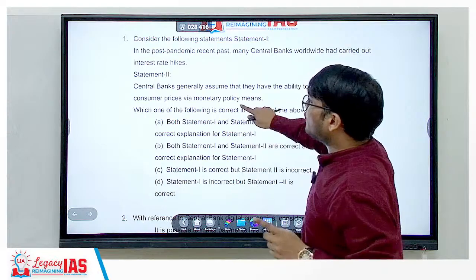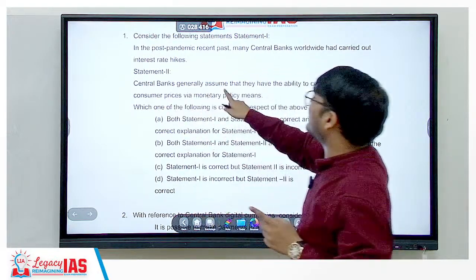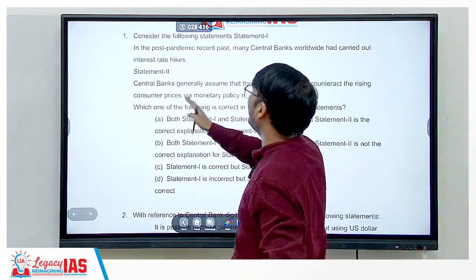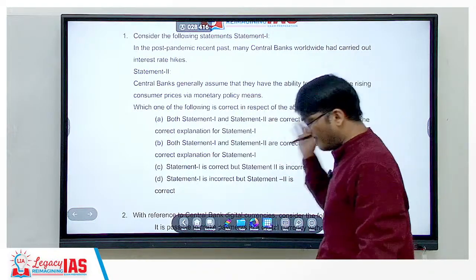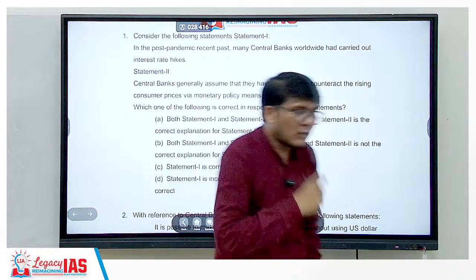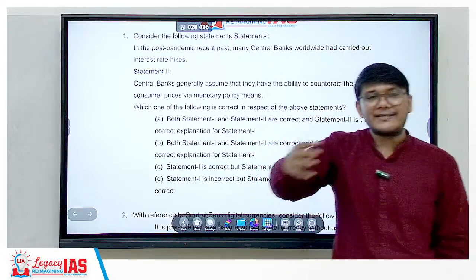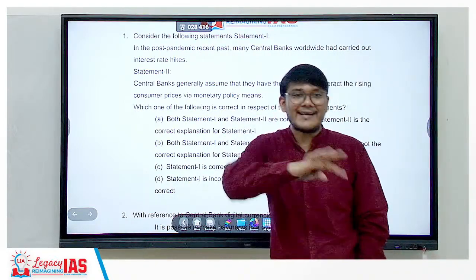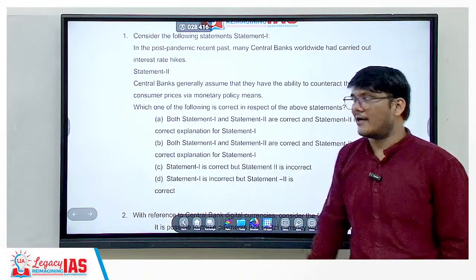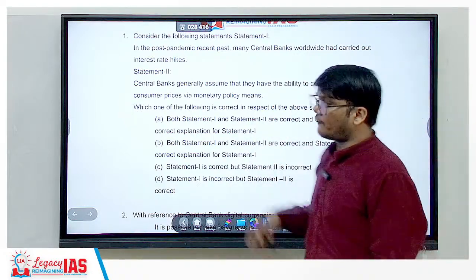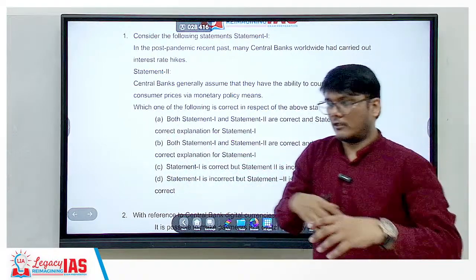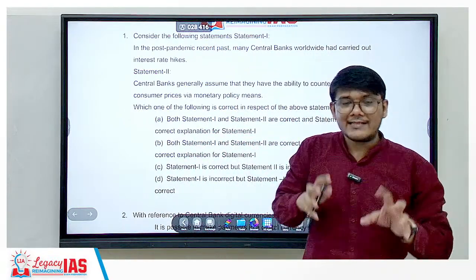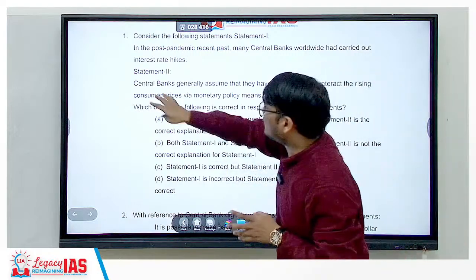Statement 2 says that central banks generally assume that they have the ability to counteract rising consumer prices via monetary policy means. Now we need to understand that in India, the MPC, Monetary Policy Committee, which involves the RBI, has the responsibility to maintain inflation. We have inflation targeting in India, right? So central banks have the responsibility, and at the same time the central bank also has the ability to do it. This statement is very straightforward.